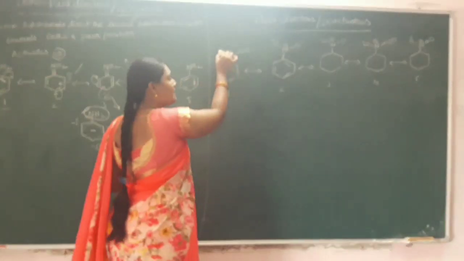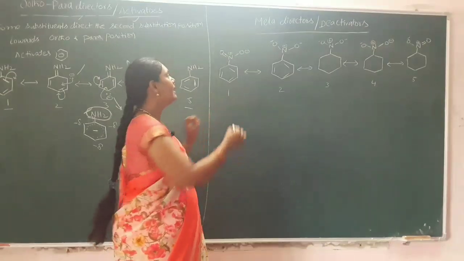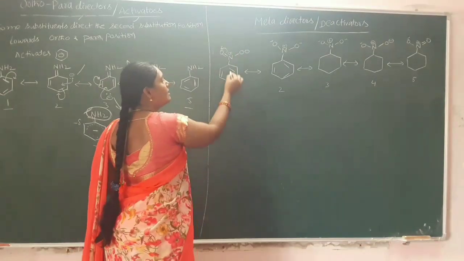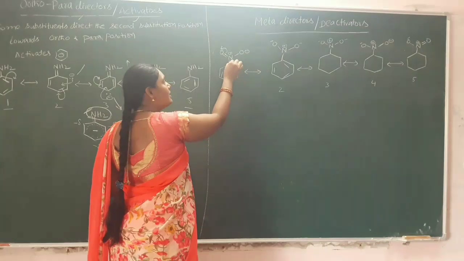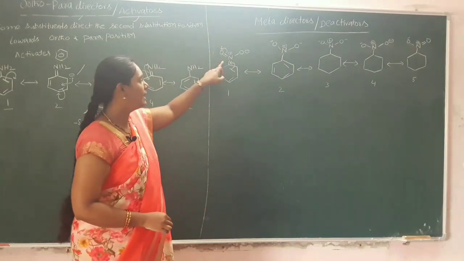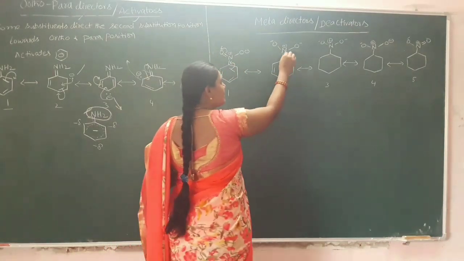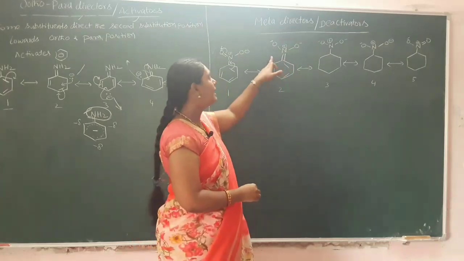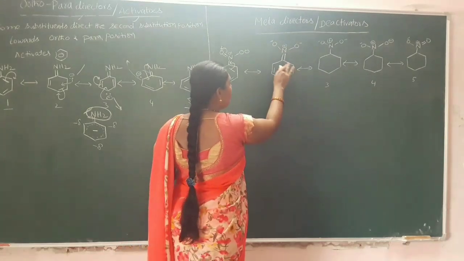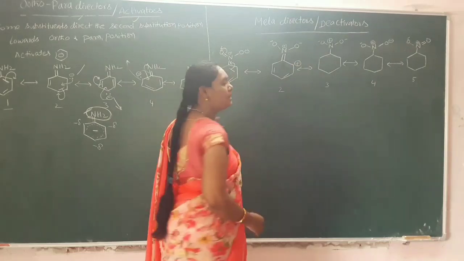So here the oxygen atom has more electronegativity, thereby it takes the electrons. The bond pair of electrons in the benzene ring is delocalized to here. Thereby in the next resonance structure we will get the double bond here, and at this place we will get the positive charge.